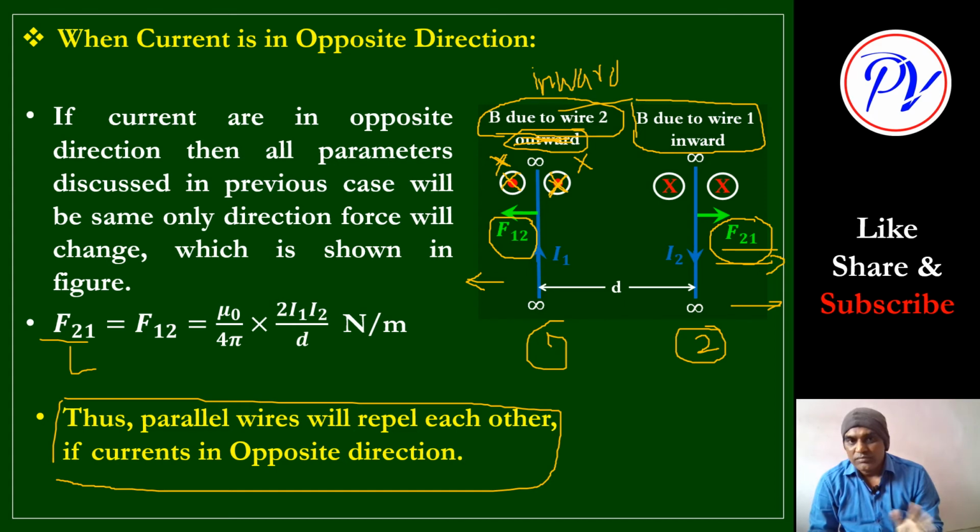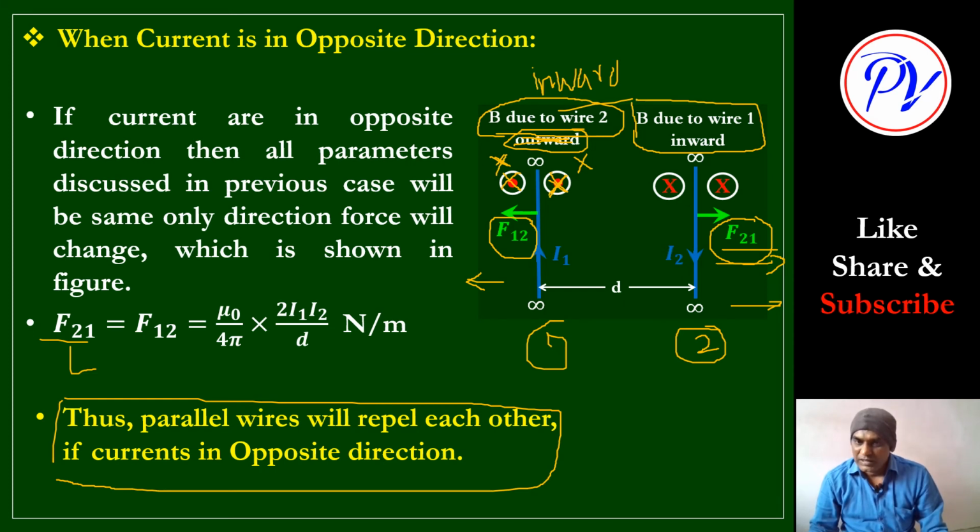To find the force, we multiply by I and L. Taking L to one side, we get force per unit length, with I1 at one place and I2 at another. So combined, in both cases the formula is the same: mu 0 upon 4 pi into 2I1 I2 divided by d, newton per meter. If the directions of current are the same, they will attract each other. If the directions of current are opposite, they will repel each other.